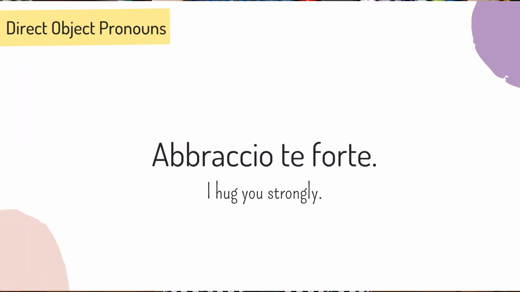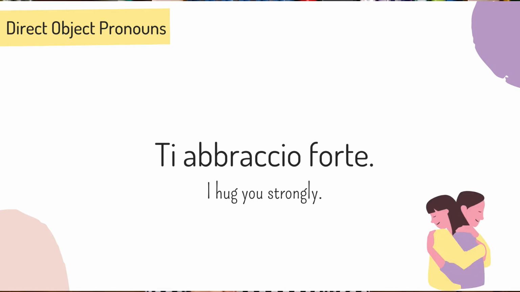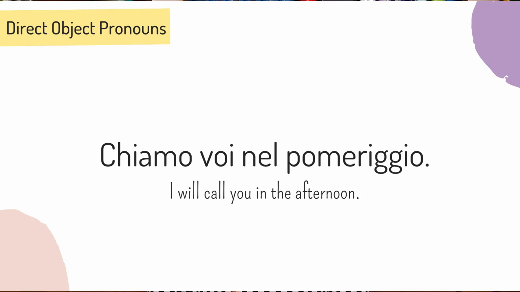Numero 4. Abbraccio te forte. What direct object pronoun in the atonic form, because we are using only atonic forms, would you choose to replace te? Abbraccio te forte. Te is the object of this sentence. It is actually a pronoun, but it is in the tonic form. What direct object pronoun would you choose to replace it? Te is replaced by ti. Ti abbraccio forte.